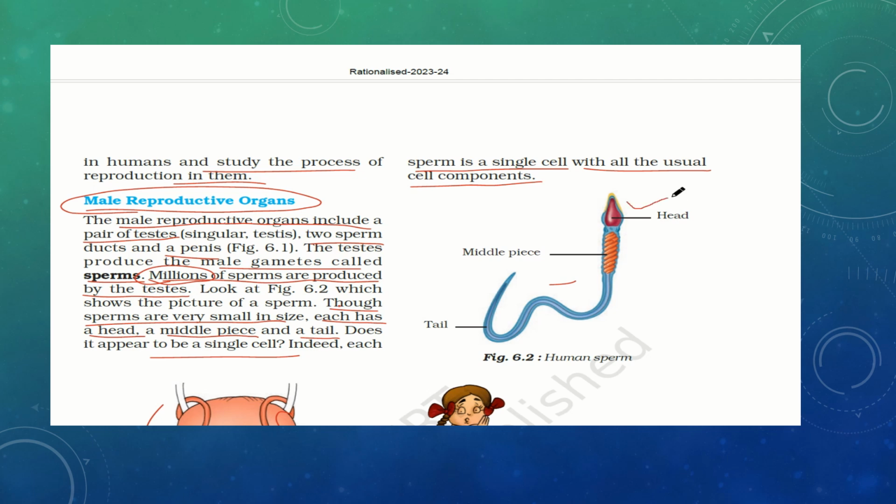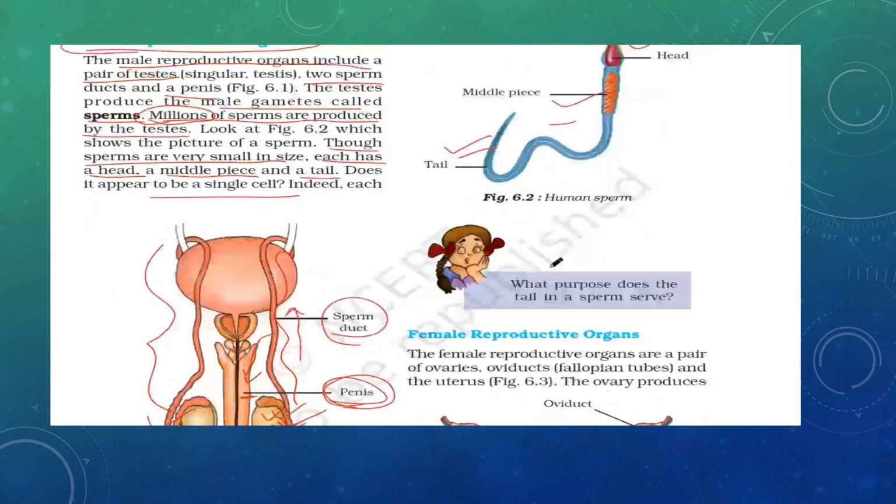So the sperm cell has a head, a middle piece and a tail. So what is the function of the tail here? The function of the tail is that it helps in the hyperactivation of the sperm, as well as it controls the motility of the sperm. So the sperm's motility is controlled by the tail of the sperm.